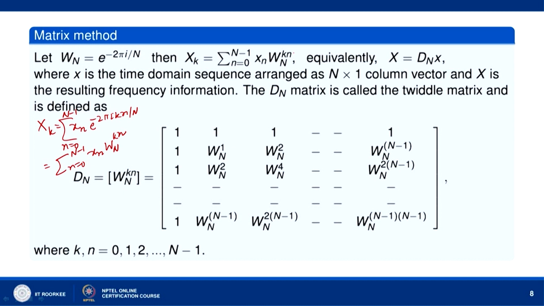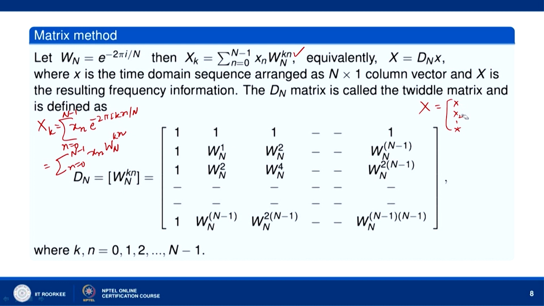So, this is what we get: X[k] equal to sigma n equal to 0 to N minus 1 x[n] W_N^(kn), and equivalently we can write it in the form of a matrix equation: X equal to D_N x. Capital X is the vector X[k], a column vector X[0], X[1], up to X[N minus 1], because k takes values from 0 to N minus 1.